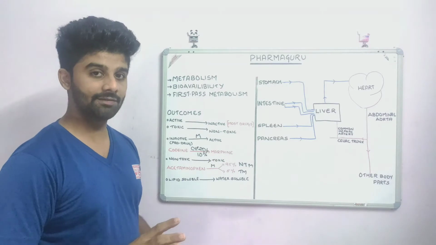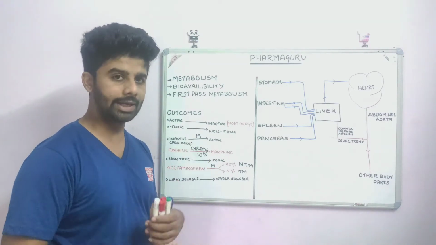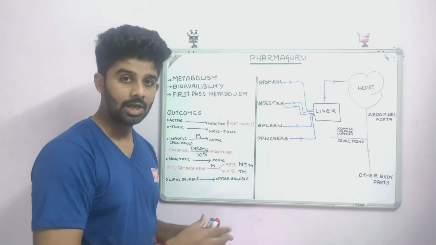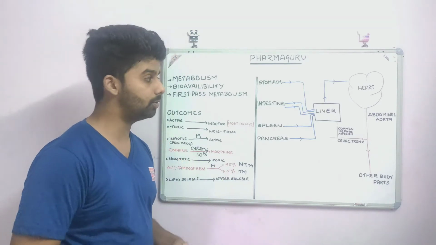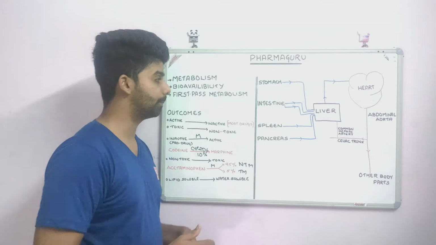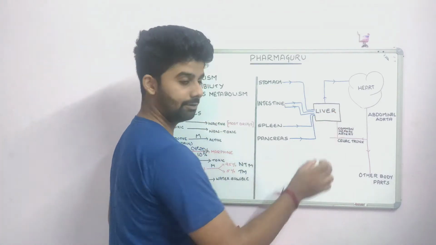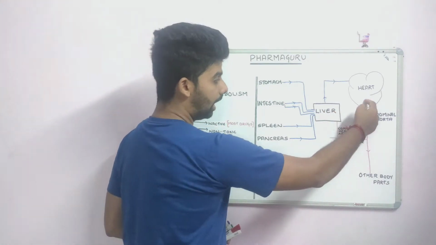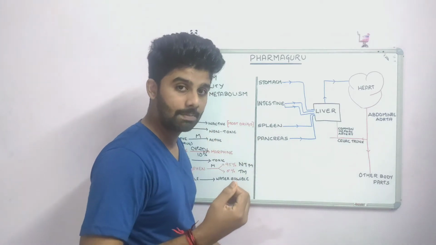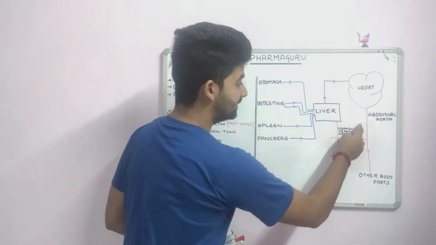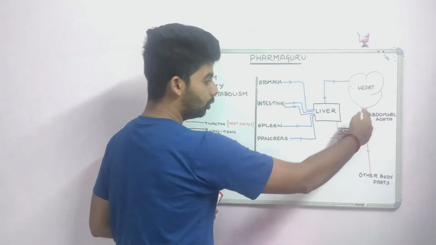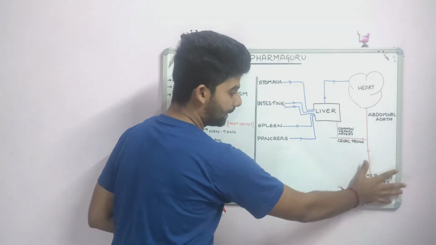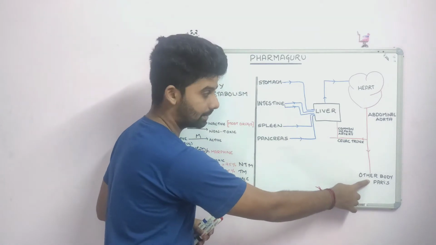Before seeing first pass metabolism, we will have a quick recap of the blood supply to the liver. If you want to know the details of the blood supply to the liver, it will be very good for you to have a look at the previous video. So this is our liver, okay. The heart pumps out oxygenated blood through the aorta, and this is the abdominal aorta that carries blood to the abdomen.